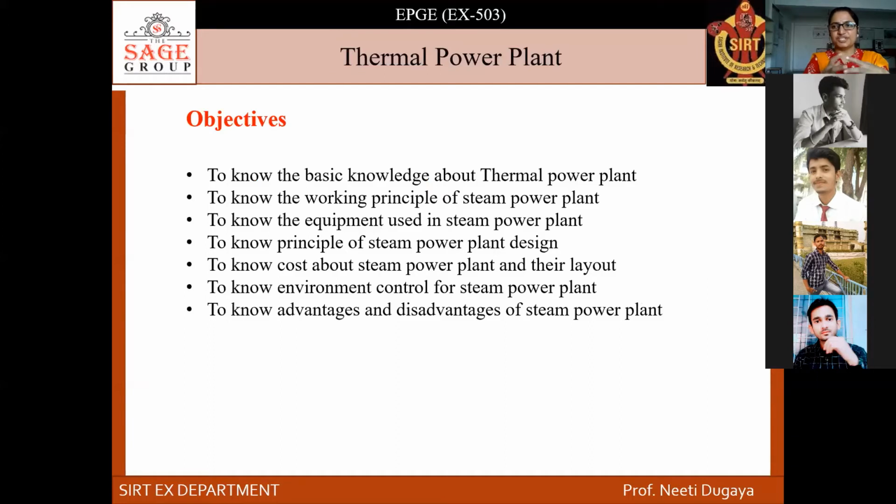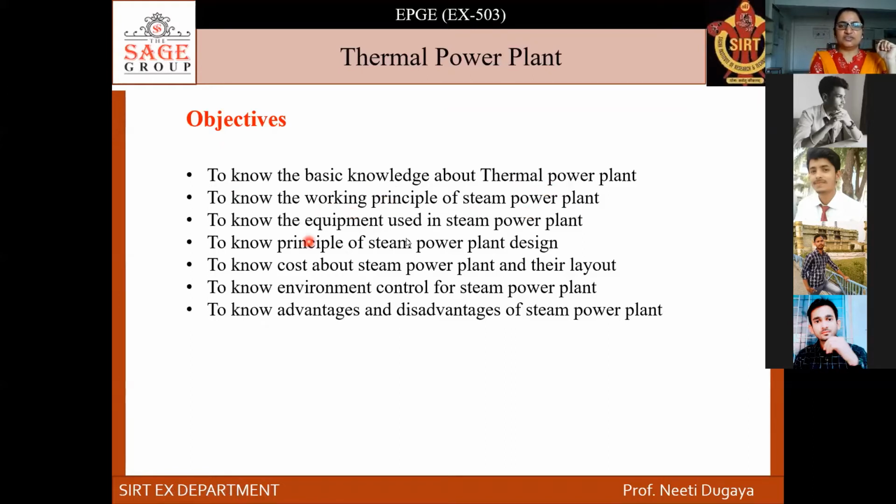So what are the objectives of studying this unit? By studying this unit, we will have the basic knowledge about the thermal power plant. As you can see in the first slide, I am using the spotlight here so that you can see. This is the first point, to know the basic knowledge about thermal power plant. Second is to know the working principle of steam turbine.